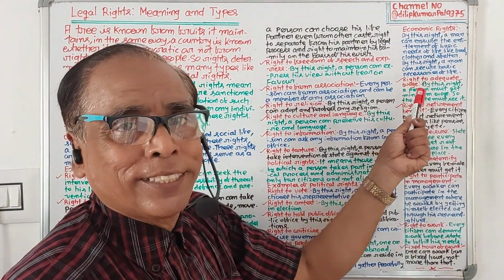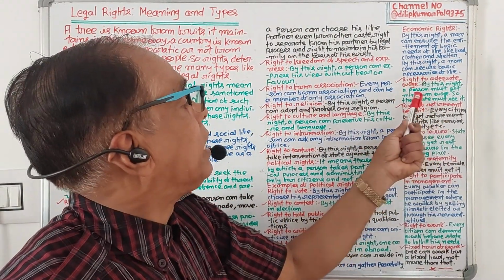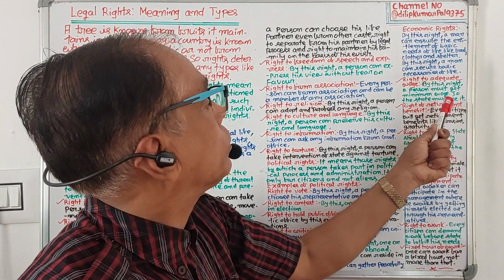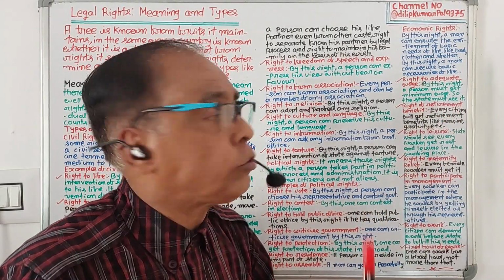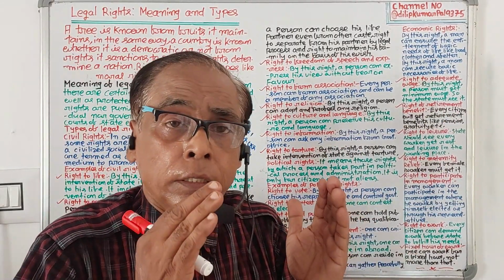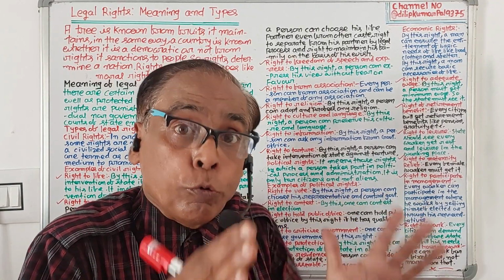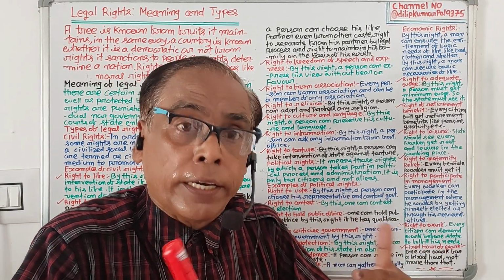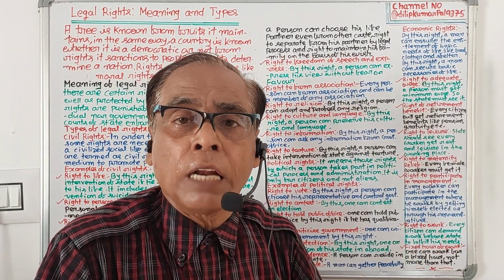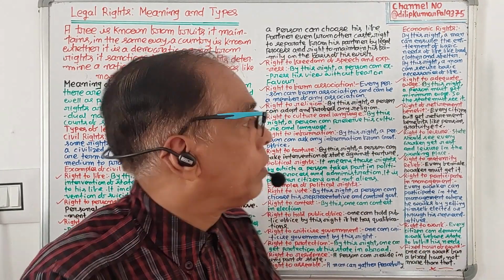Right to minimum wage. By this right, a person must get minimum wage, so the state must see to it. Right to adequate wage. By this right, a person must get adequate wage. If he does not get adequate wage, he can request the state for help and the state will come forward to help.